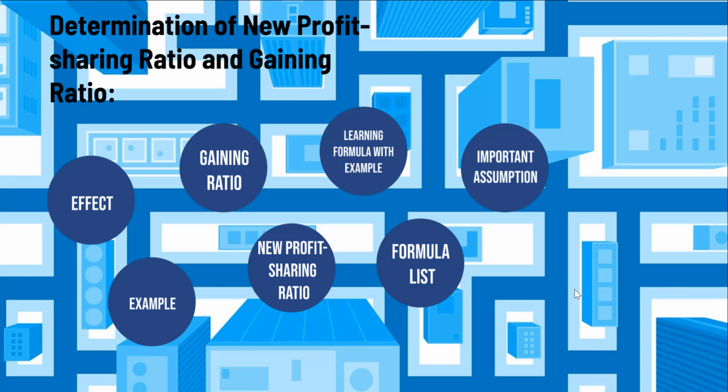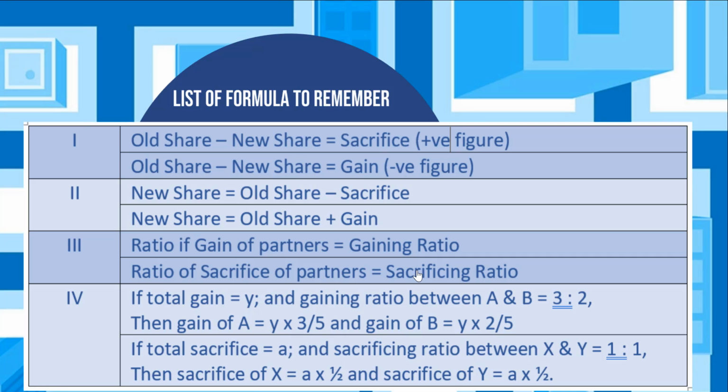Next, we'll have a look at the list of formulae that we need to remember while solving sums in this chapter. First set, old share minus new share. Positive figure implies sacrifice and a negative figure implies gain. To get the new share when a partner has sacrificed, we need to apply the formulae new share is equal to old share minus sacrifice. And to get the new share when a particular partner has gained, new share is equal to old share plus gain.